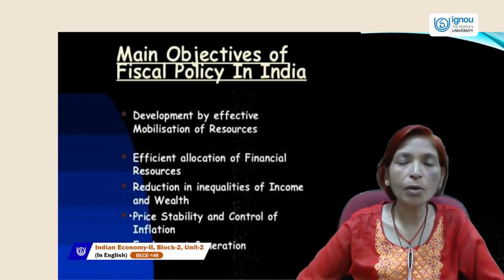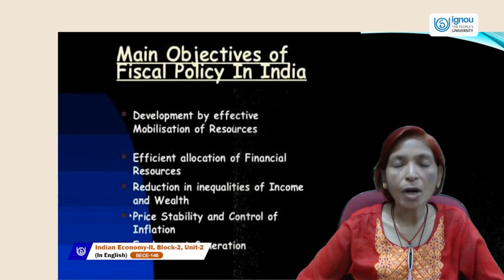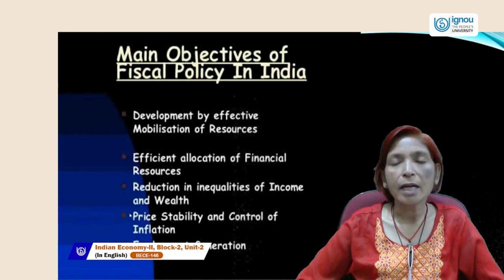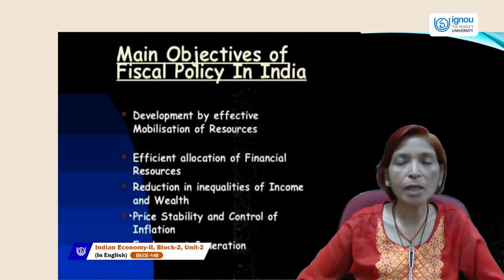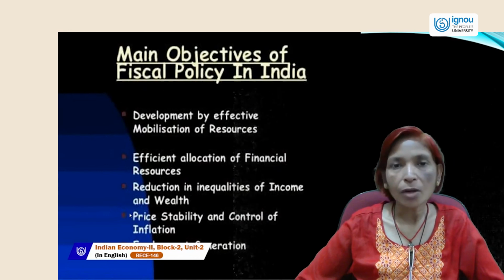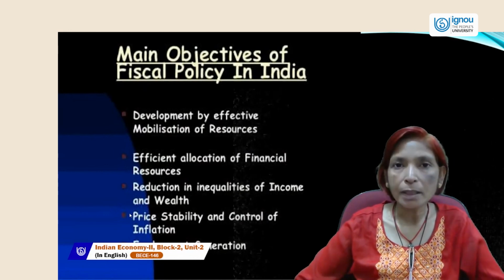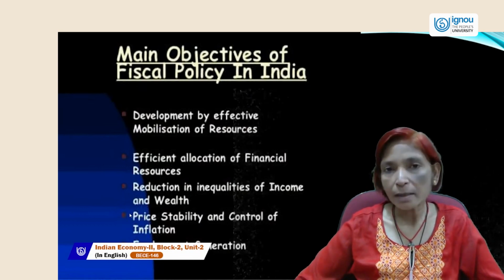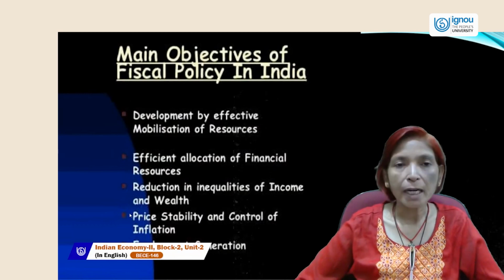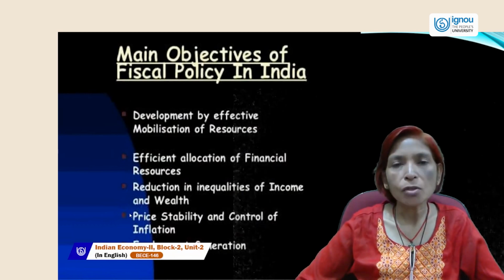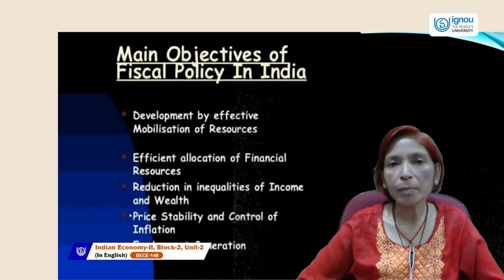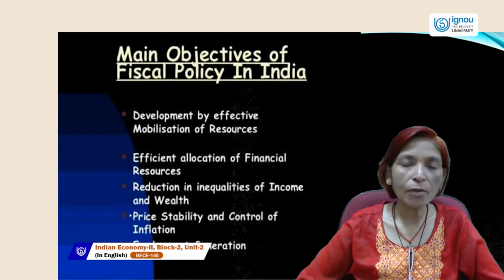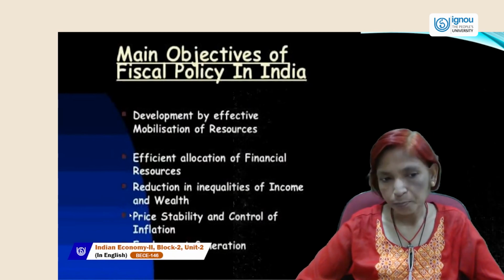Third is reduction in inequalities of income and wealth. This is also the main goal of fiscal policy. Government's main aim is to do social welfare activities, and government always redistributes the income level. Government collects more taxes from rich persons and provides subsidies to poor persons, and provides so many benefits to the poor people so that equity can be maintained in our economy and distribution of income can be equal.